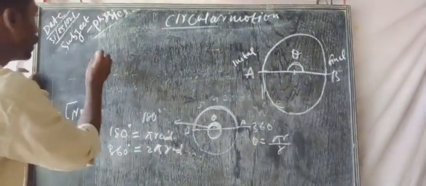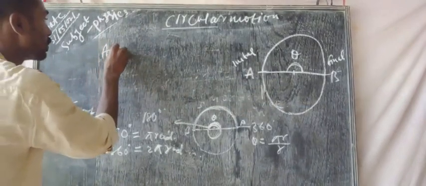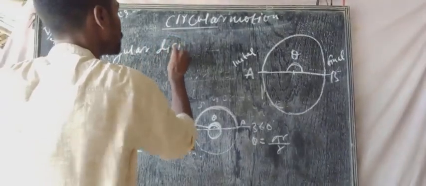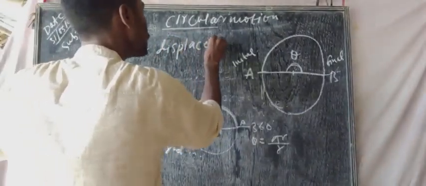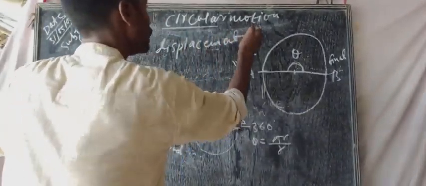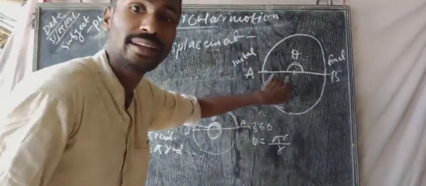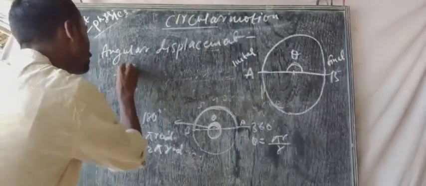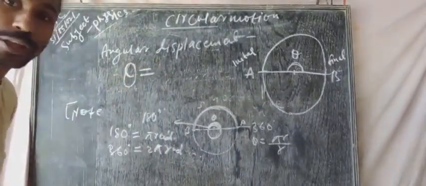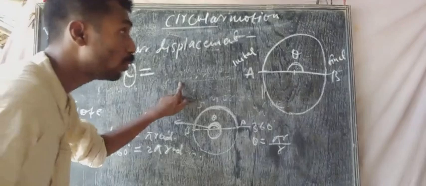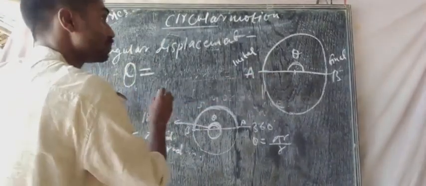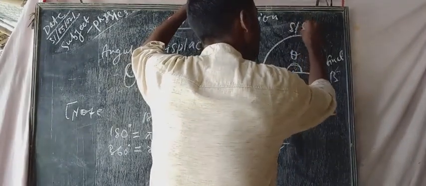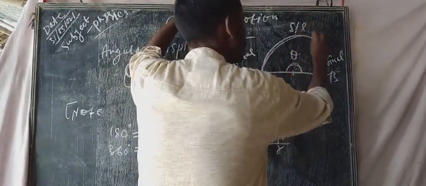So in that case, the angular displacement will be equal to theta. So theta will be equal to angular displacement. Now look, S is my arc length, and L is the arc length. That means the arc length will be equal to this.